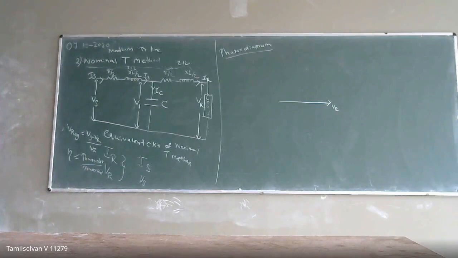So what about my current, my voltage, and my voltage drop?